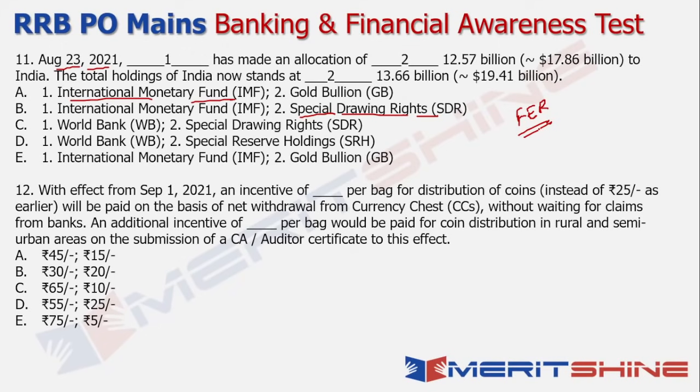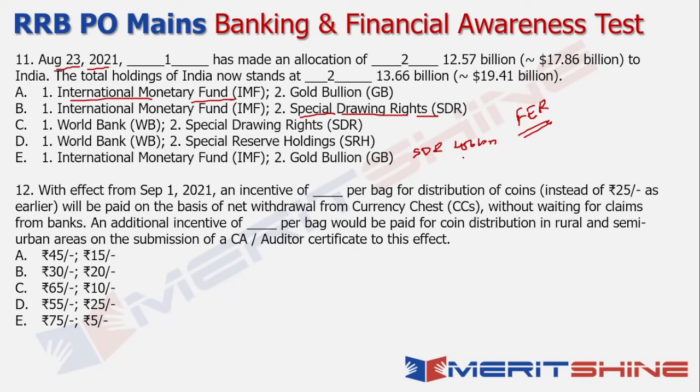Now, IMF makes the general SDR allocation to all its members in proportion to their existing quotas in the fund. So whatever is the existing proportion of each of the countries, a similar level of Special Drawing Right will be allocated to each of the countries as well. Right? Now, the Board of Governors of IMF had approved a general allocation of about SDR 456 billion overall, right? And this happened on 2nd August 2021, and was going to be effective 23rd August 2021.